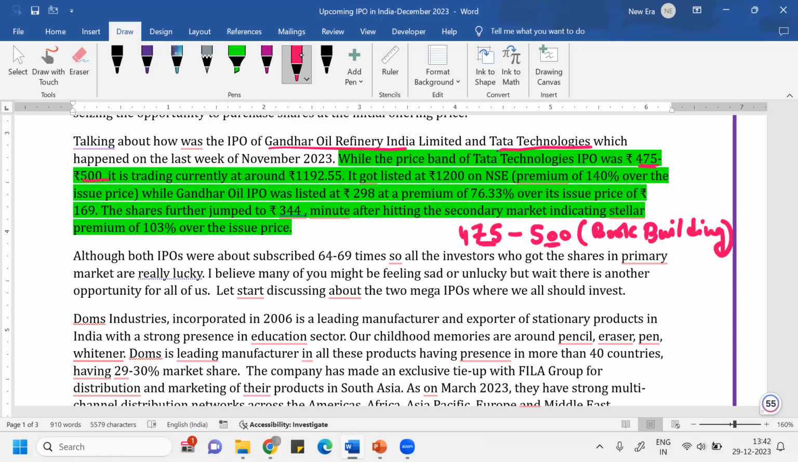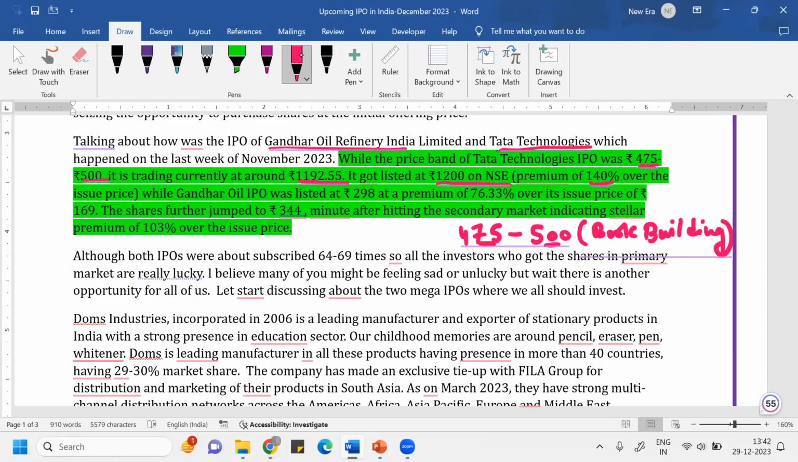Let me give you an example about Tata Technology. The price band of that was 475 to 500, and the stock is right now trading at 1192.55. So imagine, if you had bid in the IPO and you got one share, maybe at 500 rupees, maybe you bid for the max, definitely it would have been oversubscribed. Imagine the kind of return you are getting here. It got listed at 1200 on NSE. Imagine the kind of premium you would have got while participating in this kind of IPO.